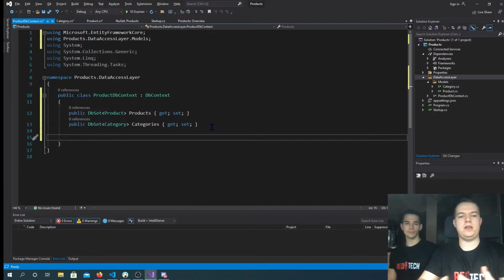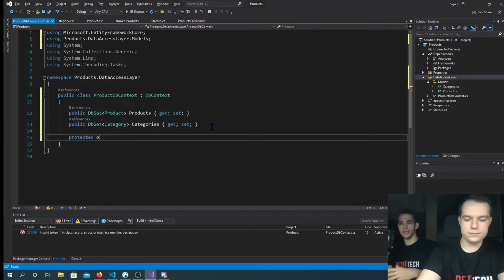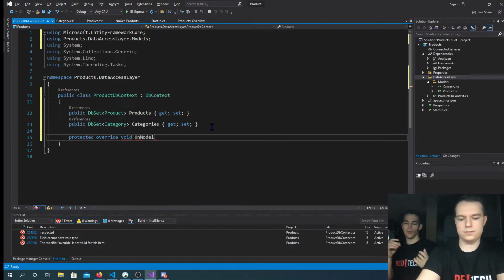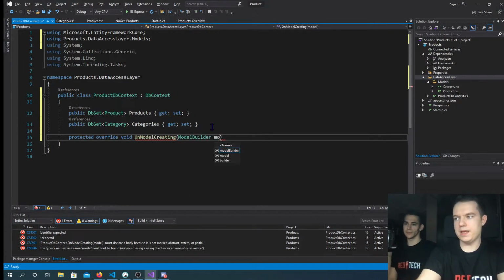So now we've specified the tables, but we also want to specify how each column behaves. What is the ID? Maybe what columns are required. Maybe some have a limited set of characters. Let's say name can have 30. And we're also going to specify the relations between those tables. Like we said, products and categories have a one-to-many relationship.